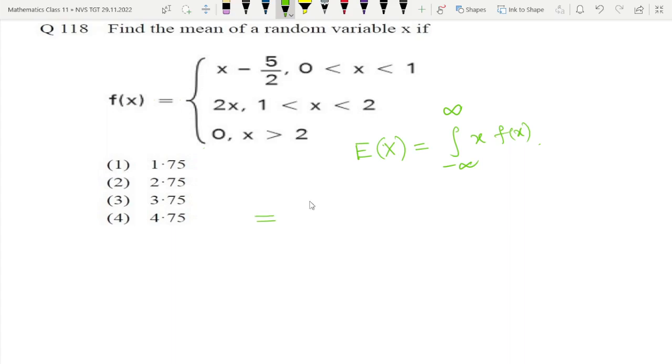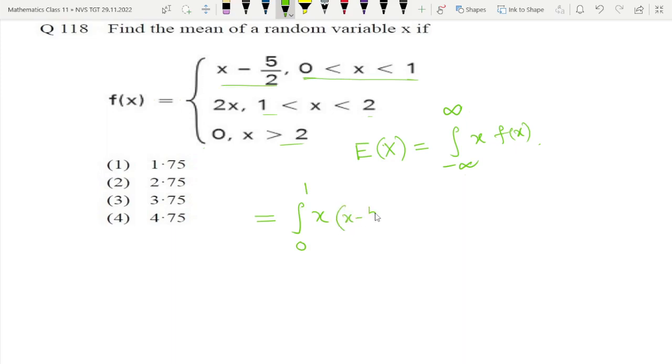So we will split the limit minus infinity to infinity. Here the function is given only for 0 to 1, 1 to 2 and greater than 2. So I will take 0 to 1 of x into f of x. Now in the interval 0 to 1, the f of x value is x minus 5 by 2.